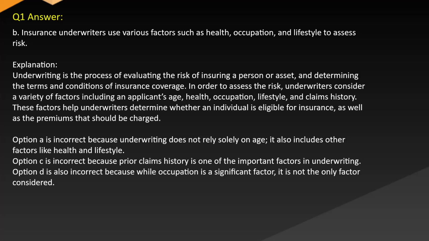These factors help underwriters determine whether an individual is eligible for insurance as well as the premiums that should be charged. Option A is incorrect because underwriting does not rely solely on age. It also includes other factors like health and lifestyle. Option C is incorrect because prior claims history is one of the important factors in underwriting. Option D is also incorrect because while occupation is a significant factor, it is not the only factor considered.